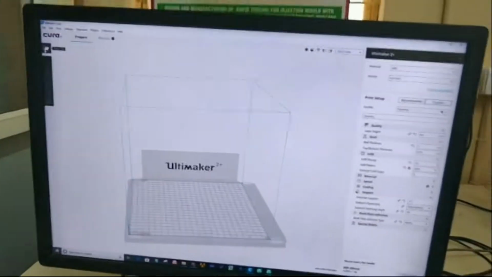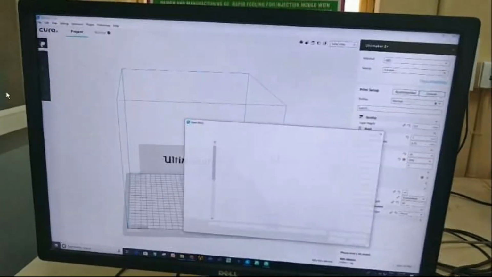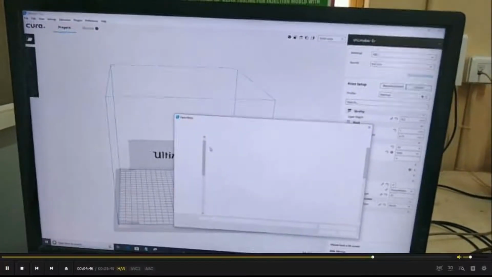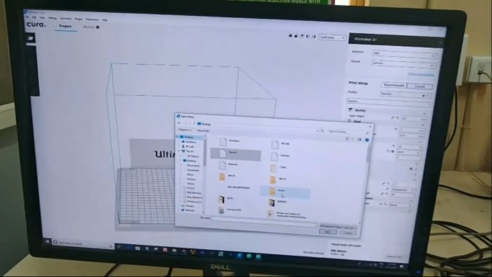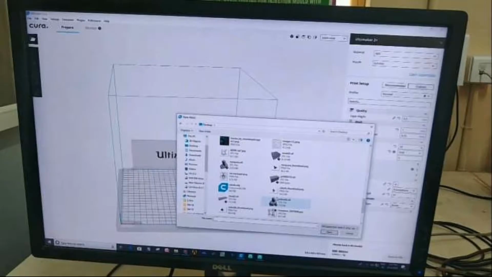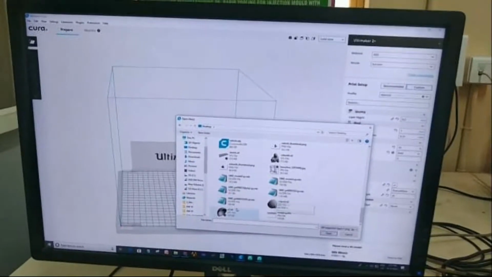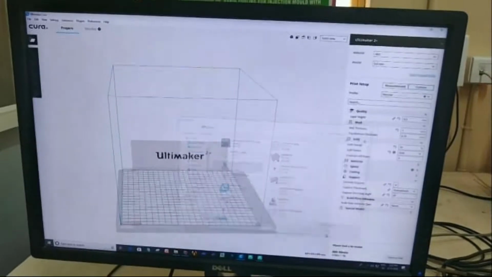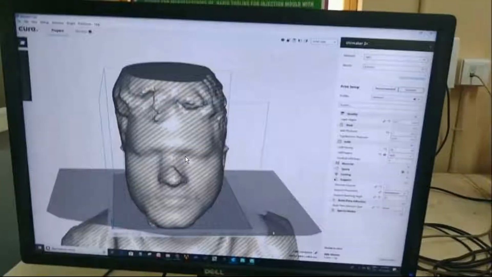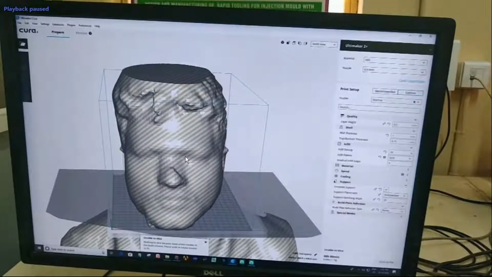We can import that file. See here, this is going out of the build volume.